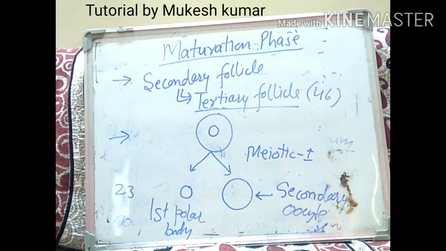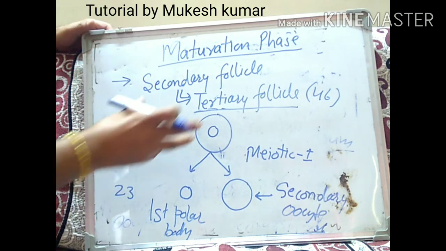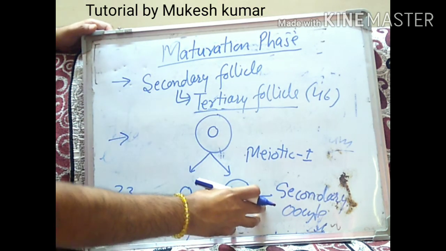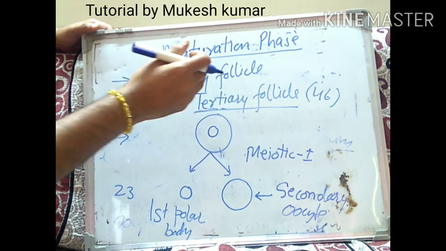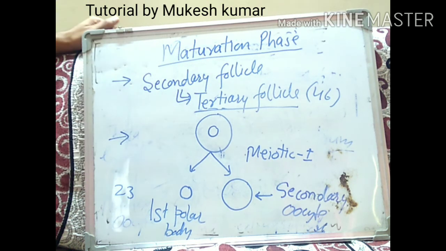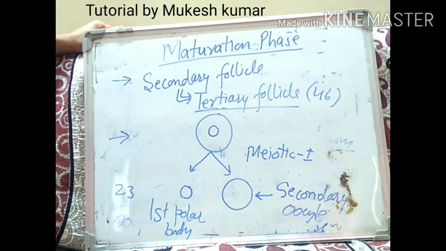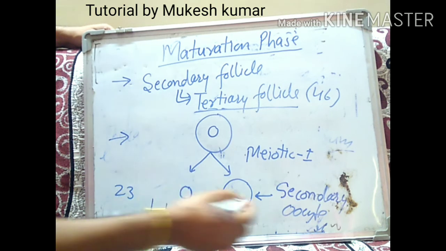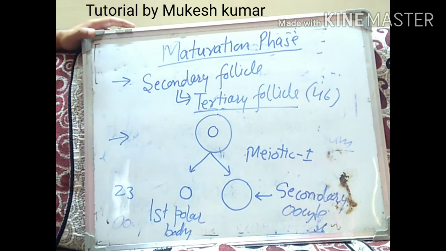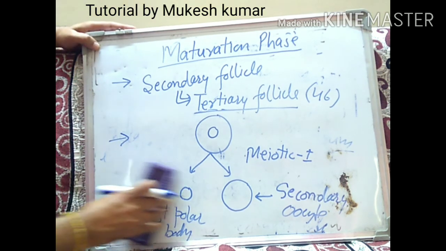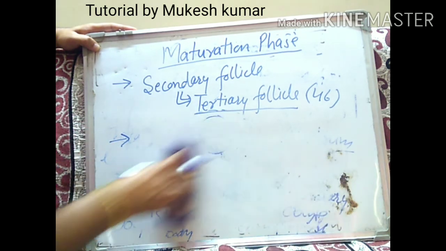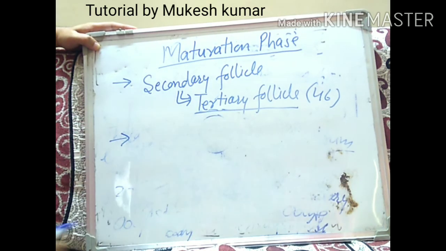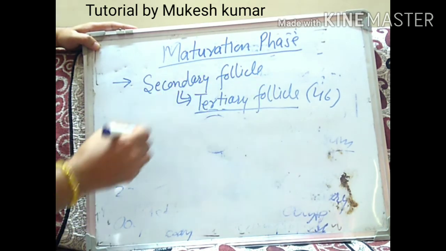Now the third event: the tertiary follicle, having this secondary oocyte inside it, will change into a mature follicle, right? So the first event, we said, was formation of the tertiary follicle.